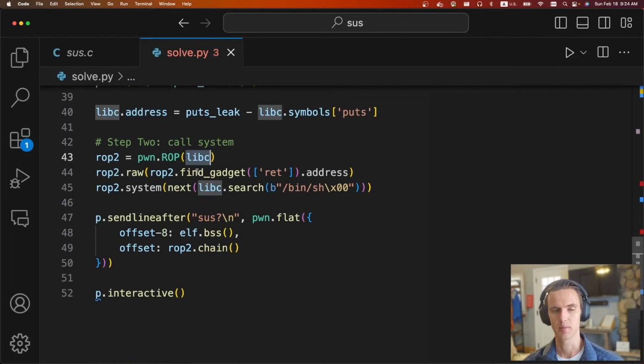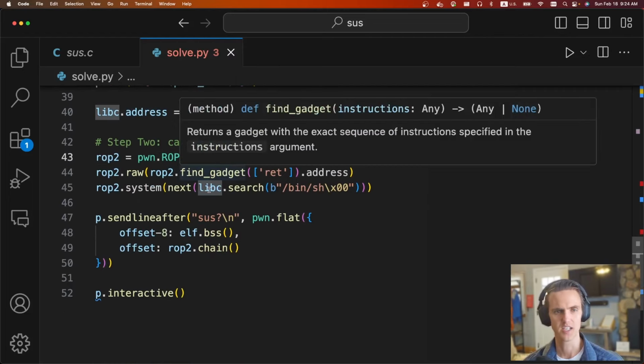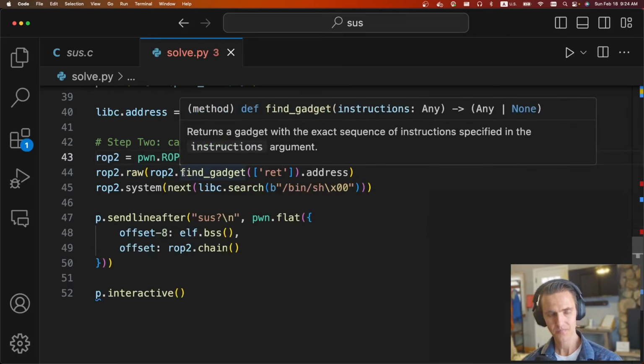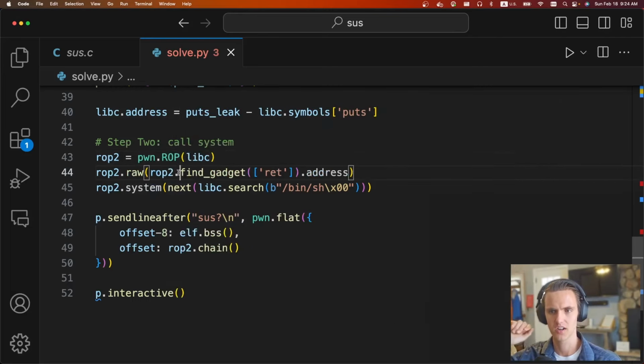But this time, instead of ROPing within the elf, we're going to ROP in libc so we have all the gadgets we could ever want. Again, we're going to have a stack alignment issue where the RSP needs to end in a 0, not an 8. When you do this ROPing and you jump directly into a libc function, sometimes this happens. So we're just going to add a random return address from somewhere.